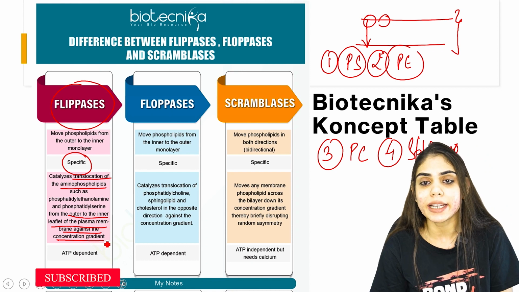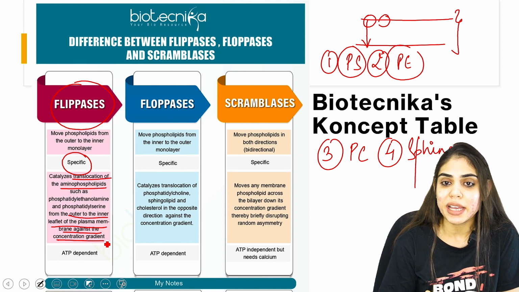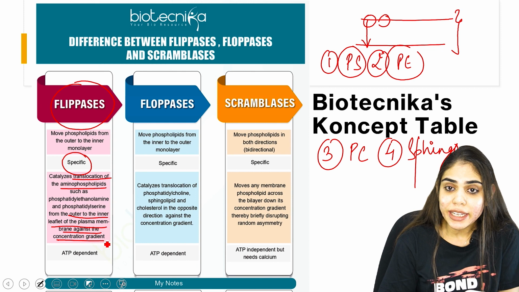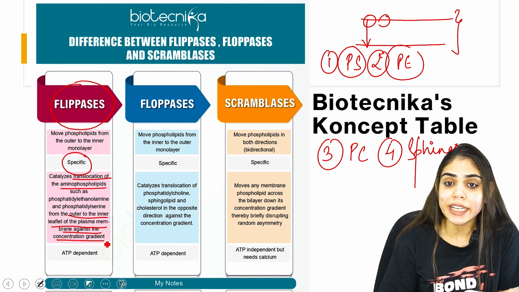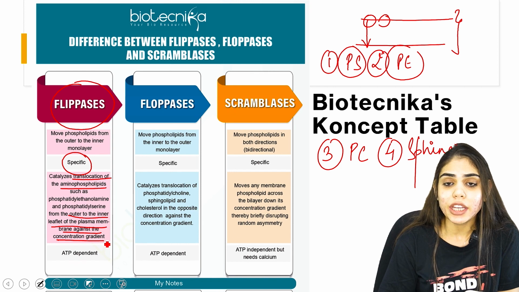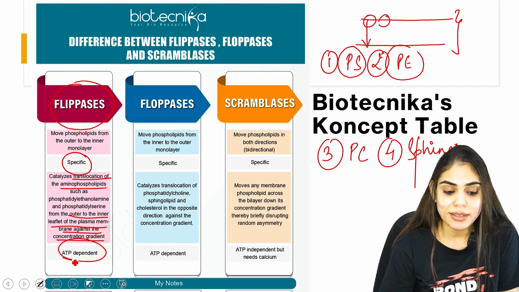Now we all know that there are 2 different types of transport, active transport as well as passive transport. Active transport utilizes ATP to perform any action. So here flipases require ATP to perform this translocation reaction. So this is called an ATP dependent enzyme.